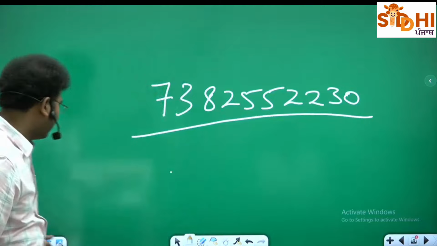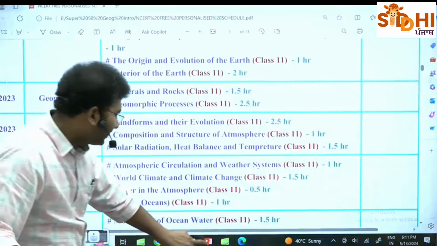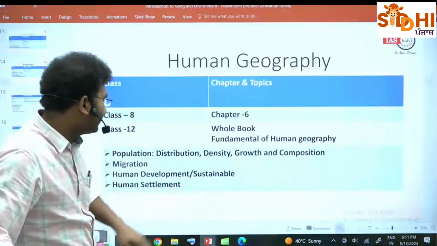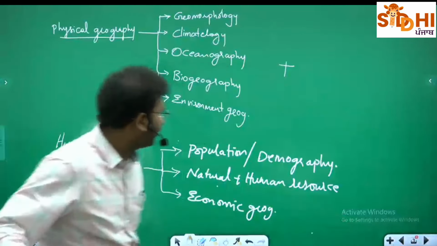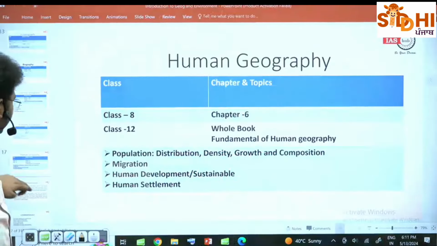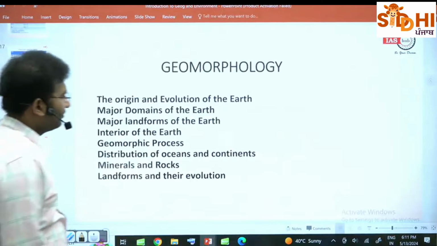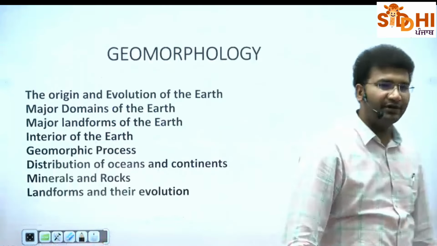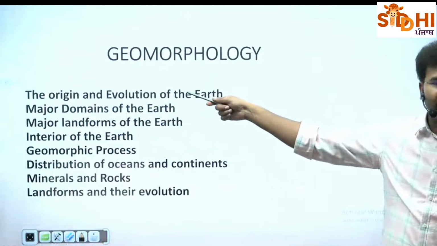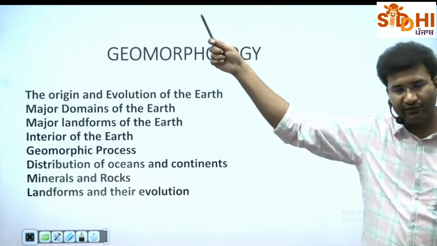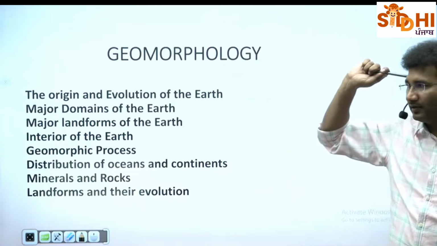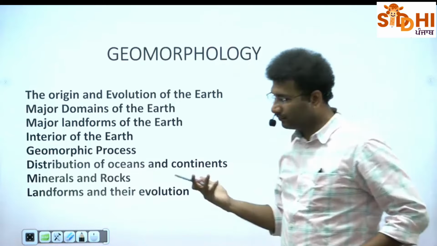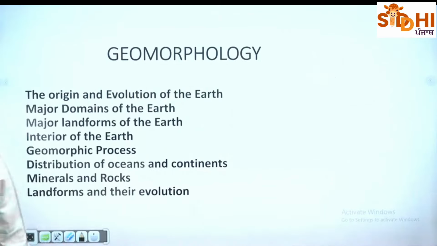ठीक है? Okay. Now, again come back, we'll quickly go towards what is there in geomorphology, what is there in climatology and all other areas. See here, when it comes to geomorphology, majorly these are the domains that we are going to study. One, we'll study about the origin and evolution of the earth. ठीक है? Please write it down. I'll wait. फोटो चाहिए तो फोटो ले सकते हो, but online I want you to write that.